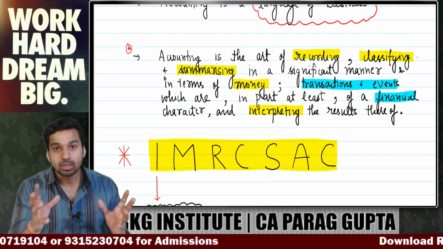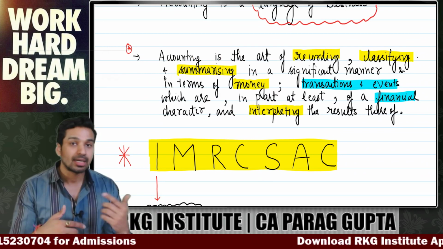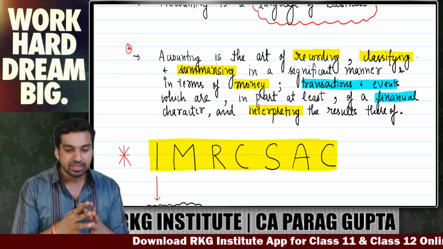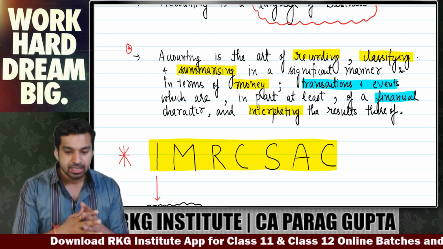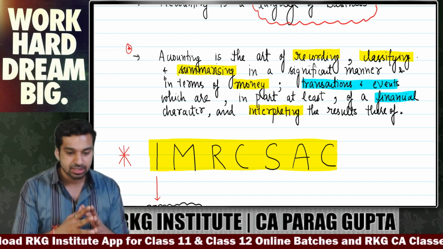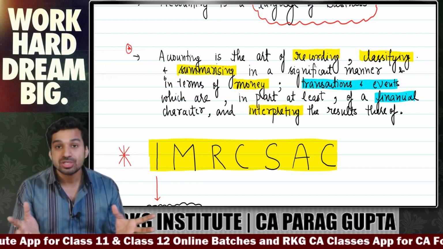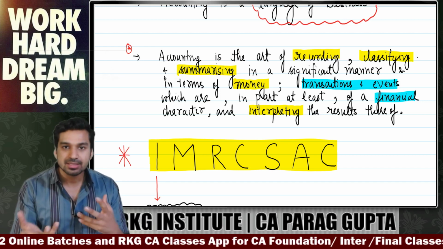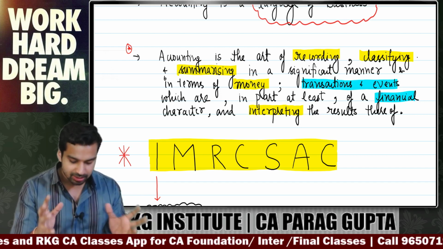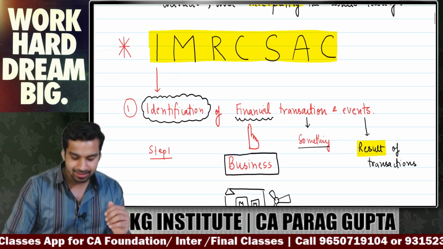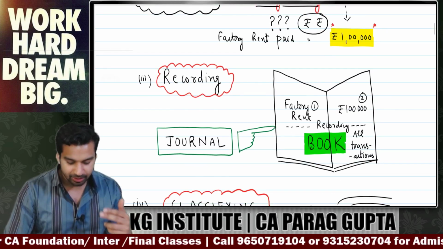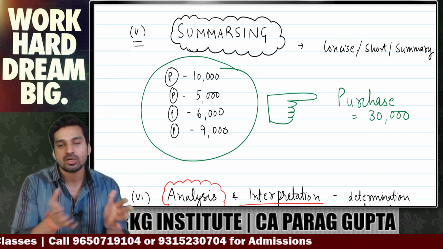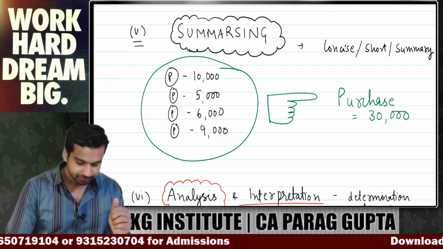What is accounting? Accounting is the art of recording, classifying, summarizing, that you know the meaning of all these, in a significant manner and in terms of money, that is measurement, transactions and events, that is business transactions, which are in part at least of financial character, meaning business character, and interpreting the results thereof, that is analysis and interpretation mainly. So this code you have to remember, IMRCSAC, and then you can easily recall the definition of accounting, process of accounting, and this is the whole syllabus, everything that we have to study.